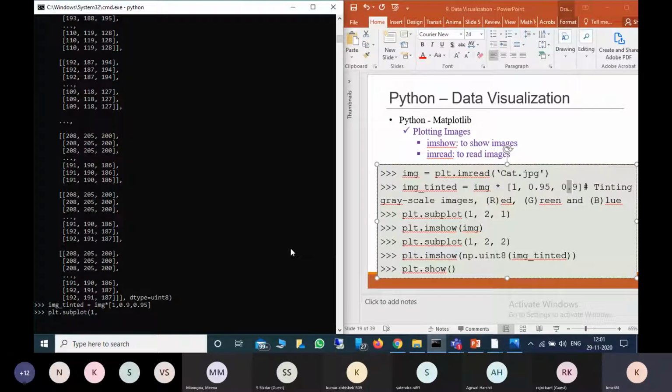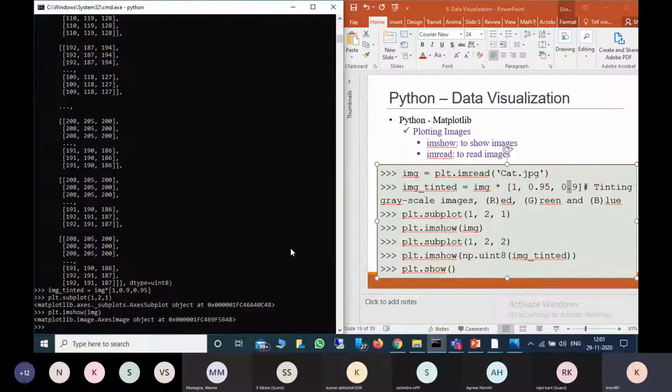So 1, 2, and first one I am giving 1. Now plt.imshow, here I am using the image, the original image.